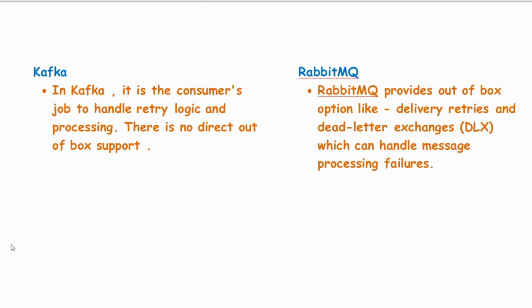The consumer has to take care of all the retrying logic and all the subsequent processing to ensure that the messages are received again with the same ordering, and they can resume the process. Whereas RabbitMQ provides out-of-box options like delivery retries or dead letter exchanges. Both these options can handle the message processing failures.